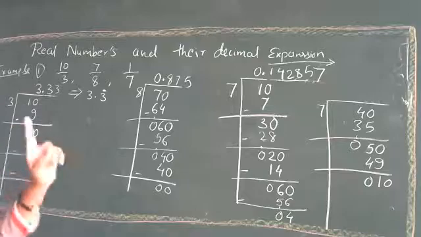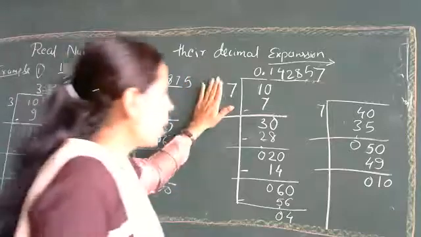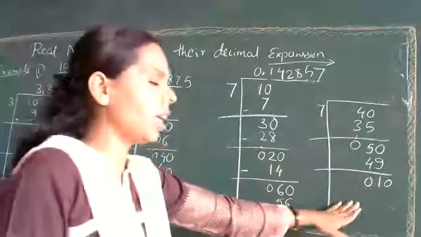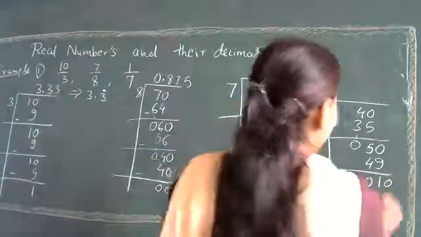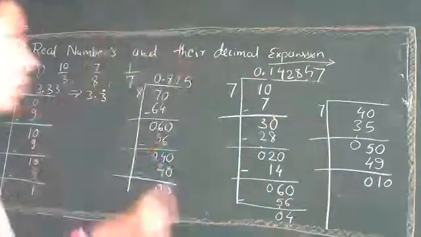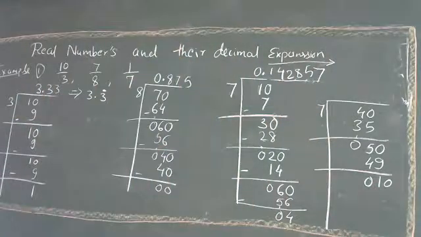Yes. When we get a remainder of 0 after some values, those values are called a terminating decimal expansion. Now, when we have this type of values, here also we are not getting any remainder of 0. When we are not getting 0, what will we call this one? Is it terminating or non-terminating?